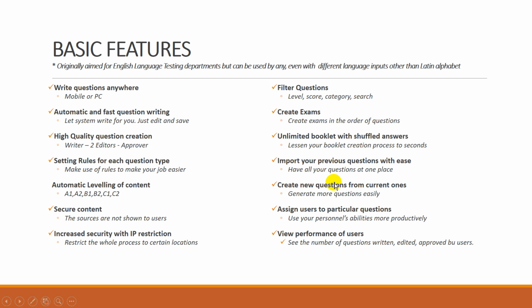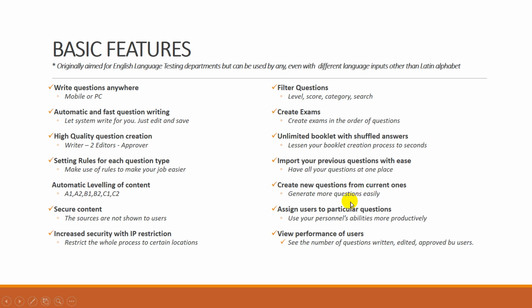You can also create new questions from current ones. This way you will have more questions with the same content. Let's say you create a preposition question from the same sentence and a verb question, a noun question, or another question type from the same content.